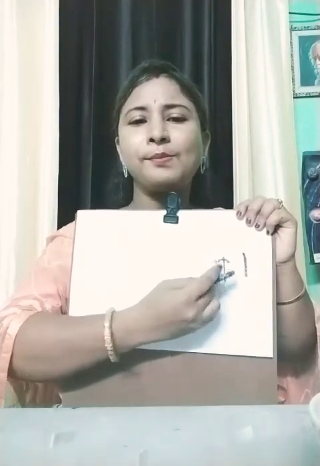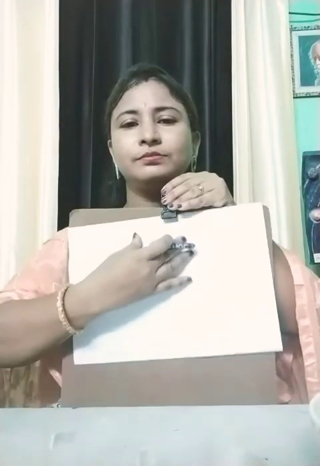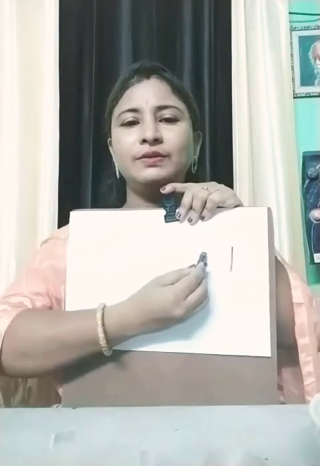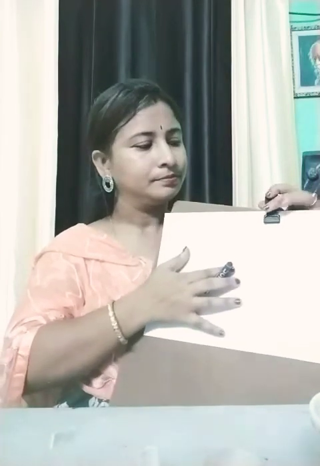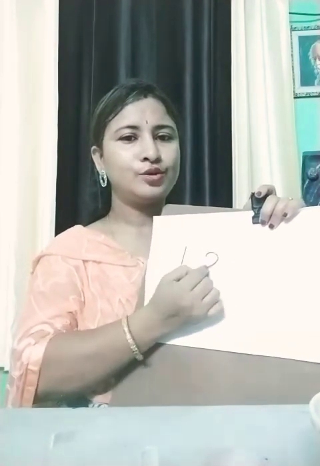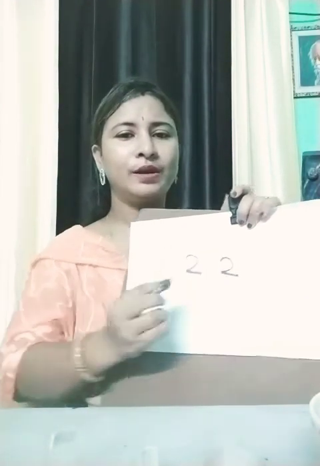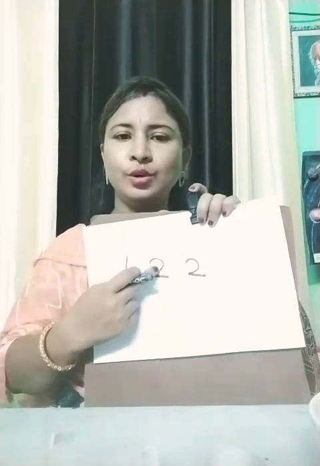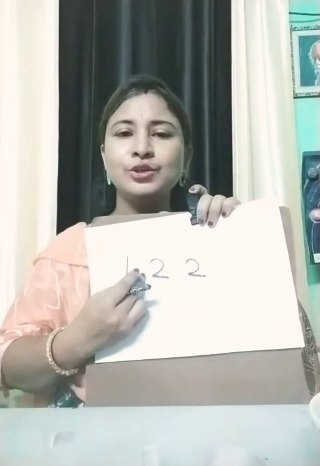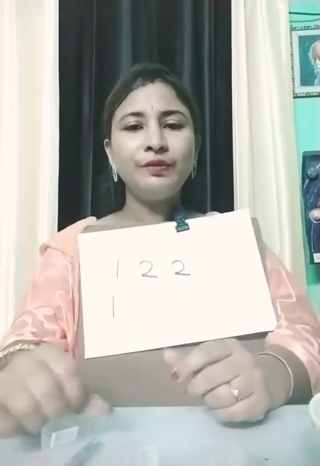Next they will say 2, then again 2. So initially 3 children got nuts: 1, 2 and 2. So these are not equal numbers.